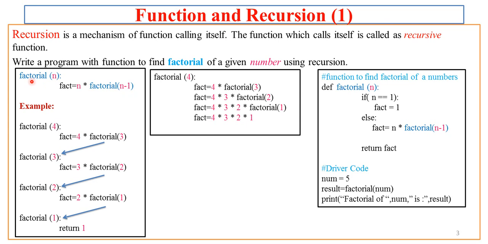So we have a function definition which takes n as the value, and inside that function definition we have a statement in which we call the function factorial with a parameter that is n minus 1. So here this factorial function is calling itself with a new parameter.